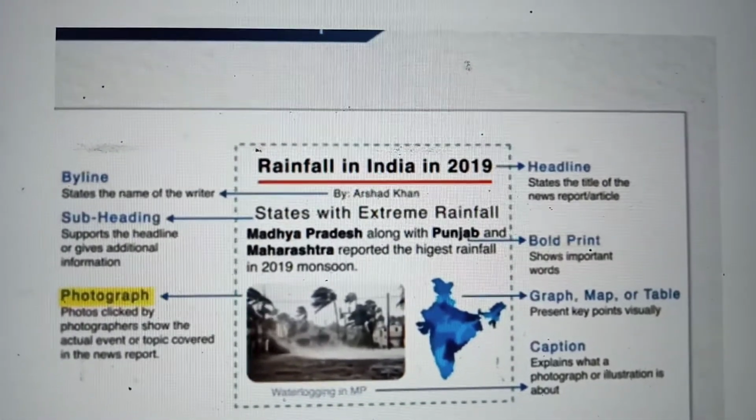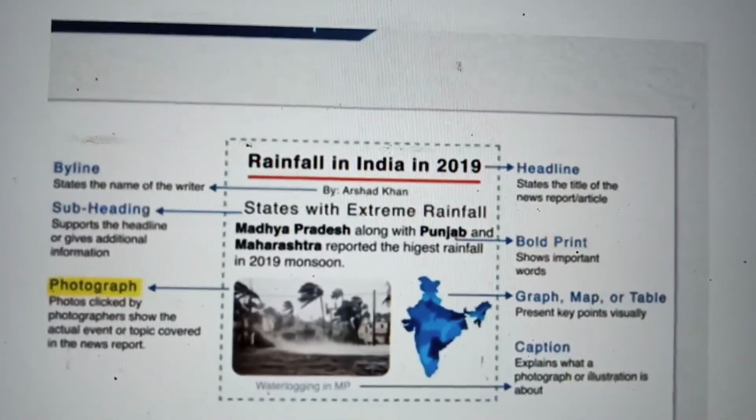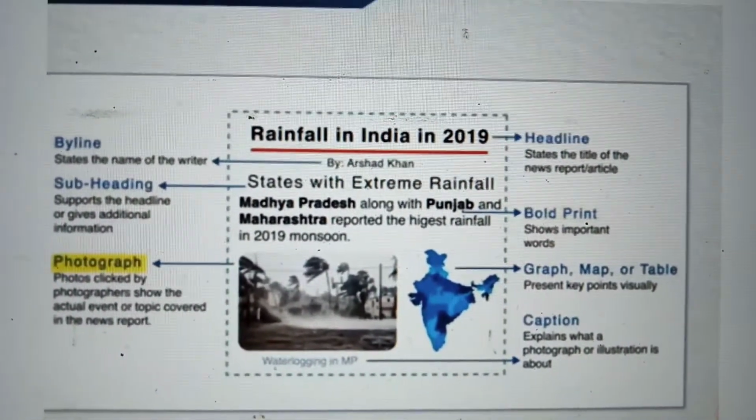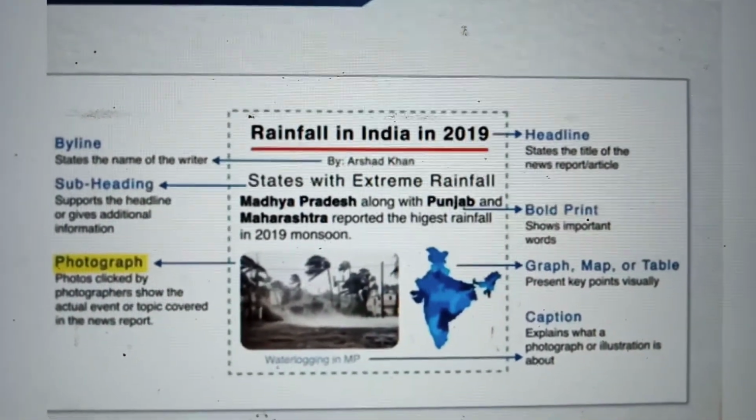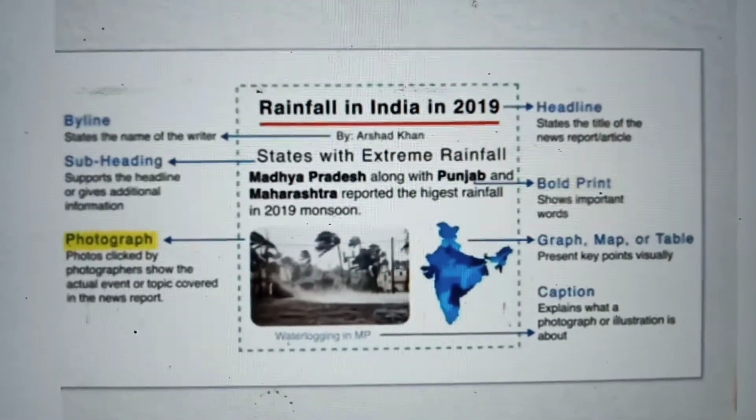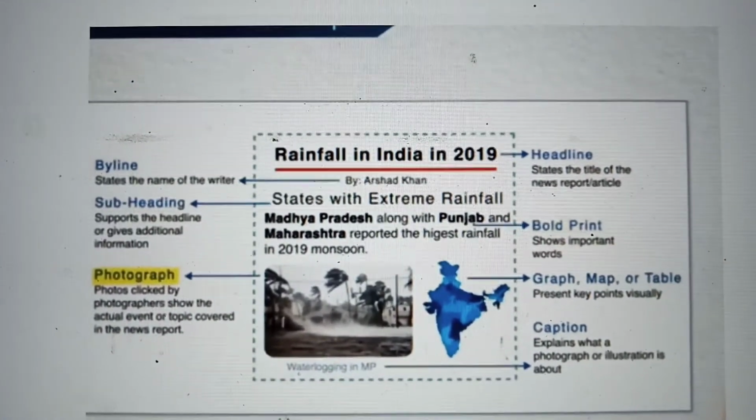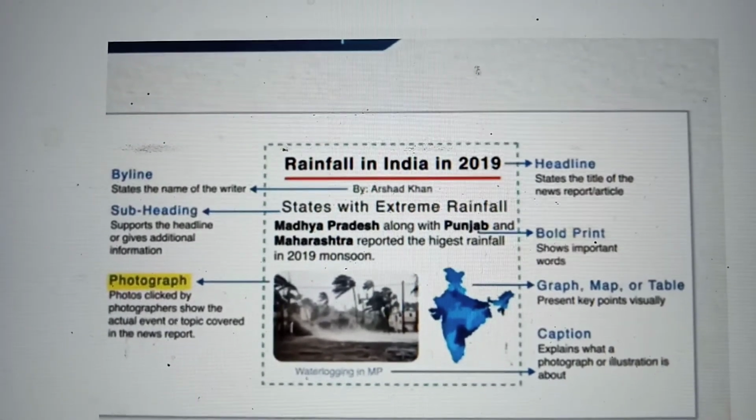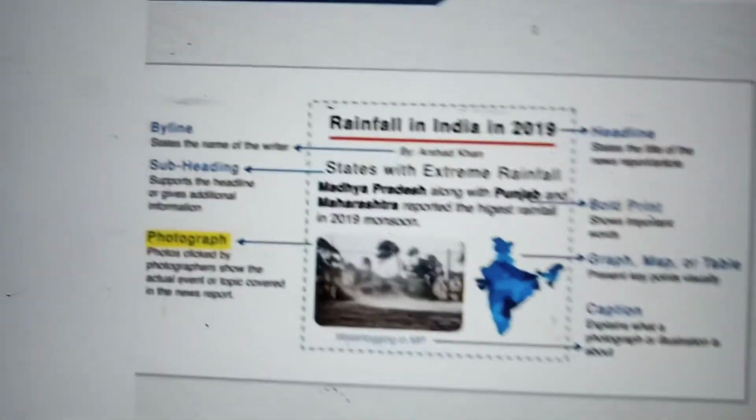Then the byline states the name of the writer. Very simple. Next is the byline. After that the subheading. Then you have some bold prints. Then photographs, graph, map or table, caption. So instead of reading the full passage, just by seeing these text features, the bold print, the photograph, the caption, you will be able to understand what this text is about, with no need to read the whole page, right? So easily you can read a news report, children.